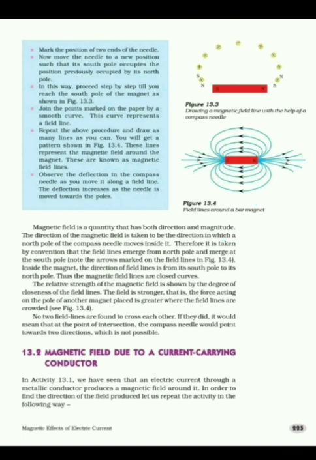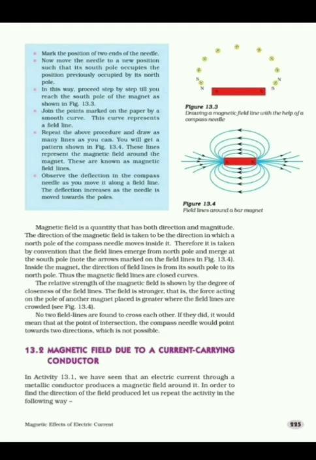Now we will see the characteristics of magnetic field lines which we observe from all these two activities. See, the magnetic field lines emerge from the north pole and merge at the south pole outside the magnet. While inside the magnet, the direction of field line is from south pole to the north pole, and by that it forms a closed curve.